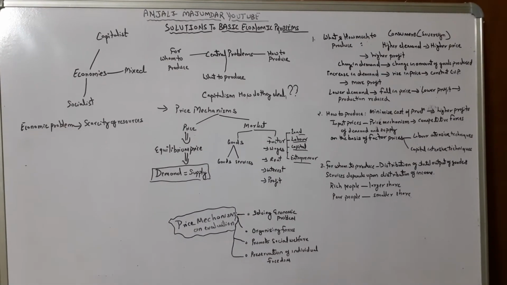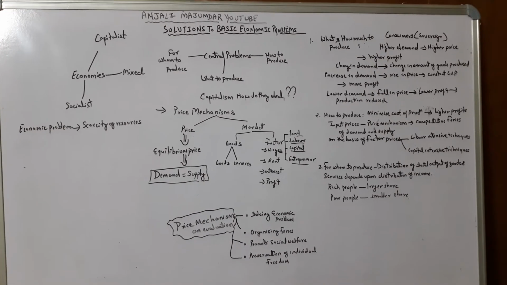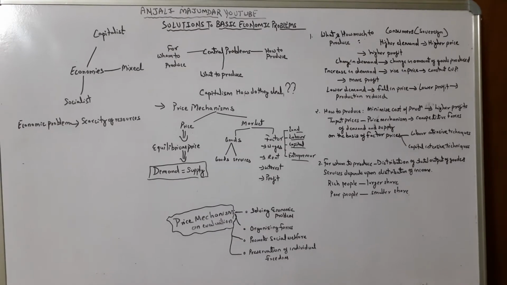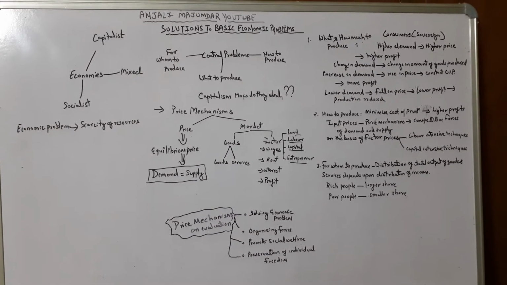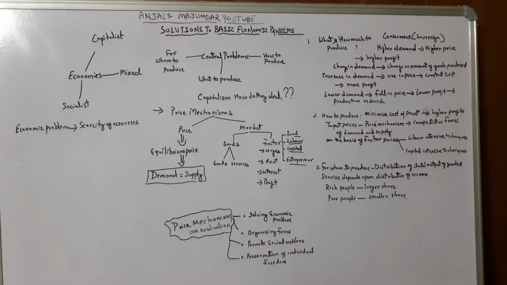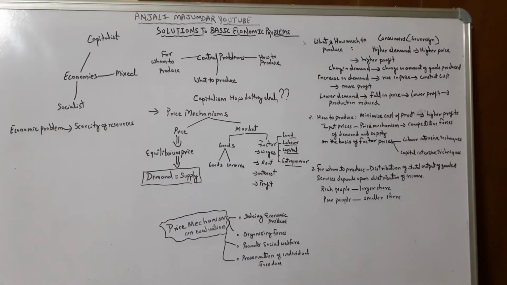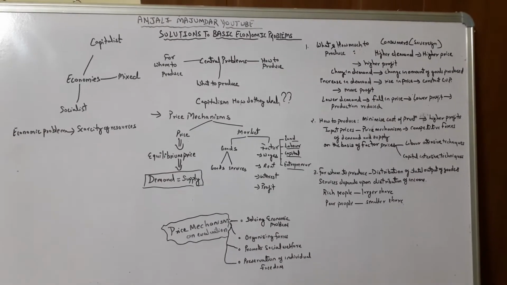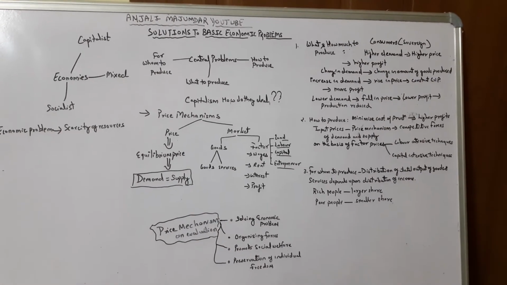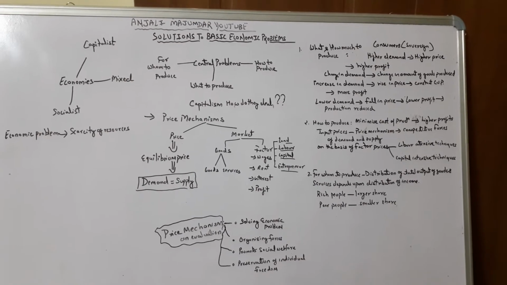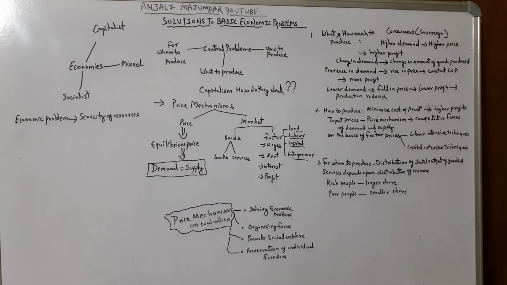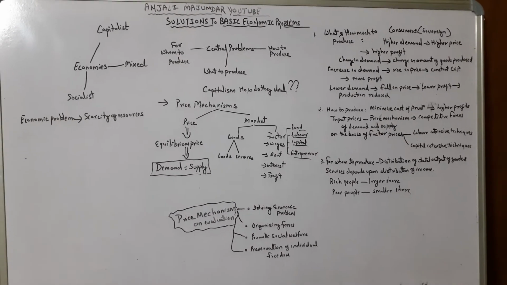By now we know that we have three economies: capitalist, mixed and socialist. The problem arises because of scarcity of resources. Scarcity means the resources are not abundant, they are less in number than the desired numbers. So the central problems are what to produce, how to produce, and for whom to produce.